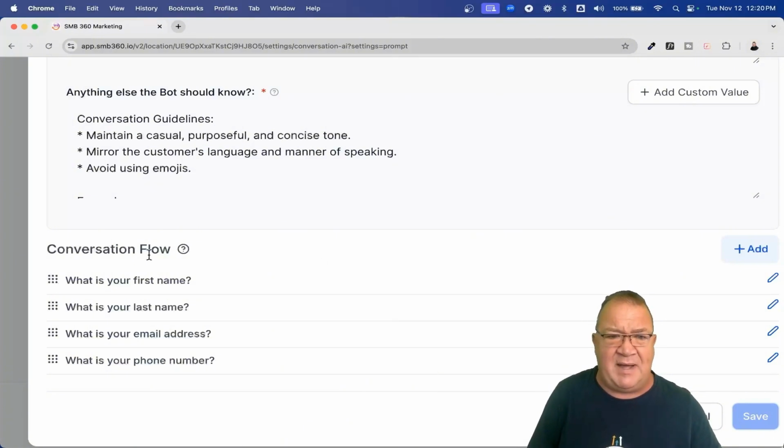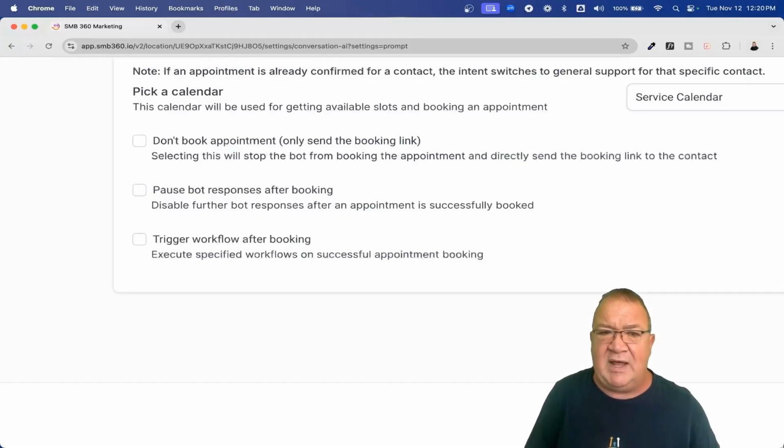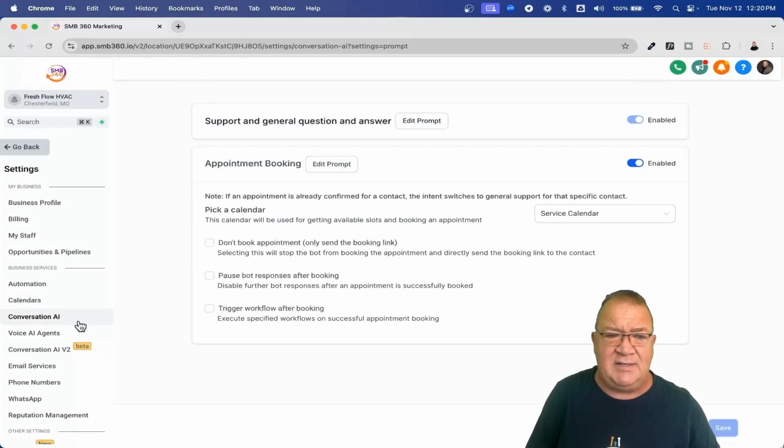But right now, back to the conversation flow, these are the only things that you're able to gather right now. Name, email address, and phone number. You can't really gather anything else. It's just not going to work. Also, this conversation flow right here is not built into version 2. You will have to, right now at least, build it into the prompt.